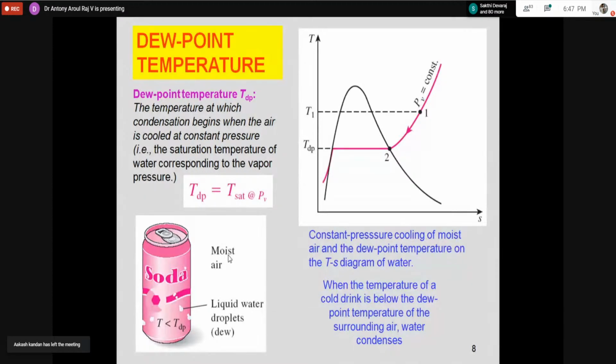We know that we can draw the T-s diagram for water. That is called the properties of steam. Most of us, when we study power plants and other topics, deal with a much higher temperature range. But when we study air conditioning, the temperature will be lower. That means our evaporation and condensation will take place at room temperature, so the corresponding pressure will be very much lower, in terms of kilopascals only.